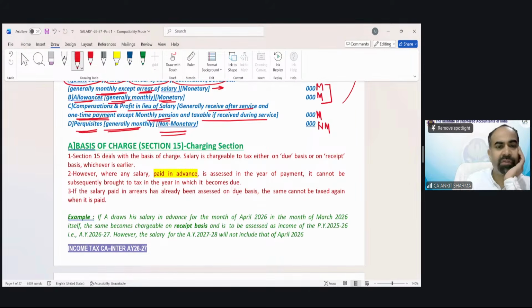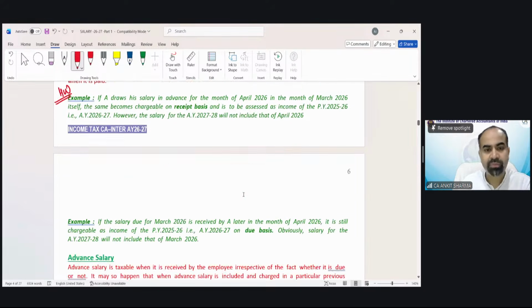So now section 15, I'm not going to discuss. We have already discussed. This is all about what is the meaning of due basis, receipt basis, whichever is earlier. What is the meaning of advance salary? This is of course your homework. We have discussed these examples already.